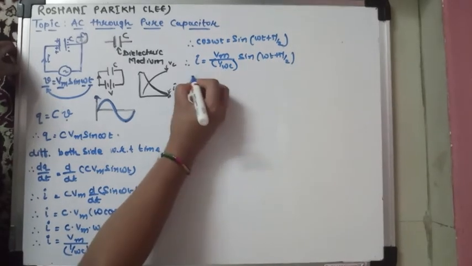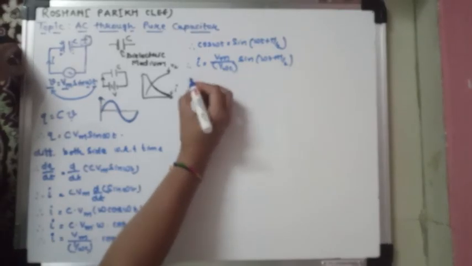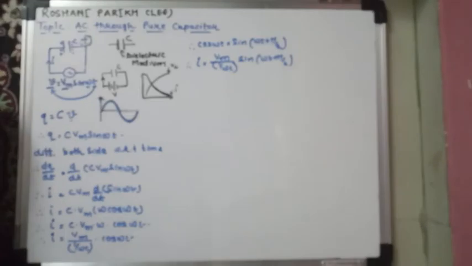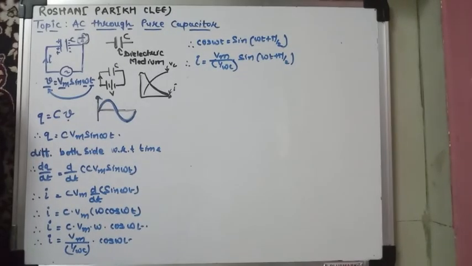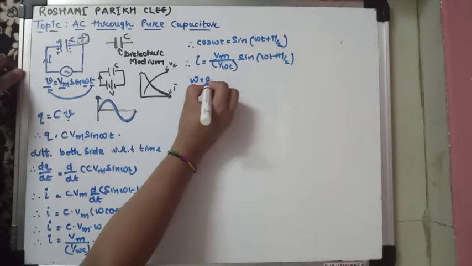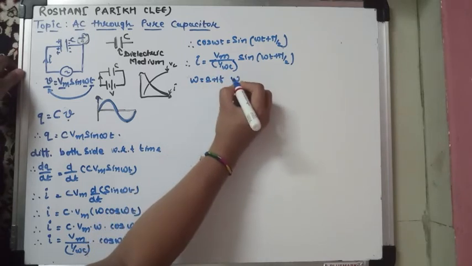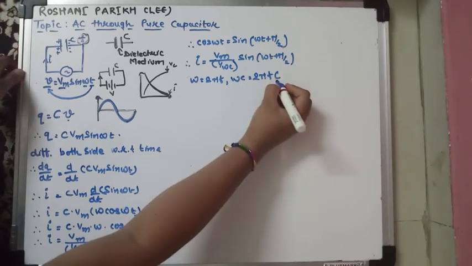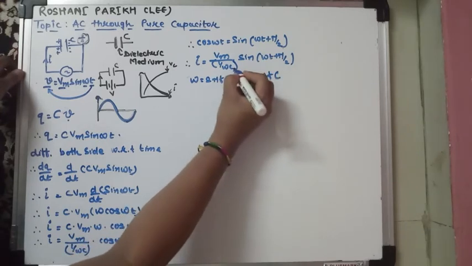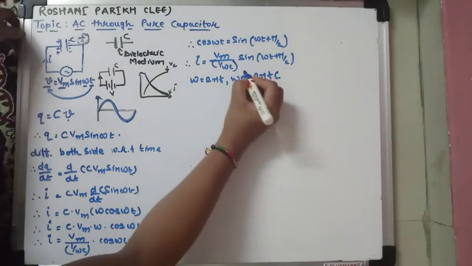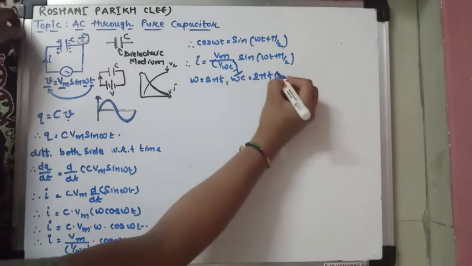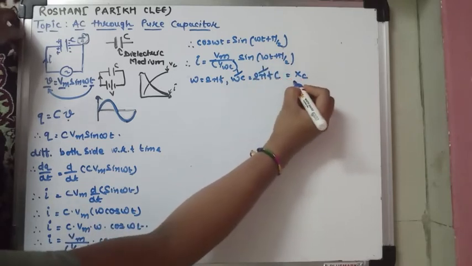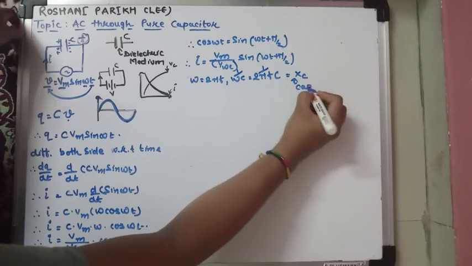Now see here, omega is the angular frequency, and omega is equal to 2 pi f. So omega C is equal to 2 pi fC, and 1 upon omega C means 1 upon 2 pi fC, that is equal to Xc, and Xc is the capacitive reactance.